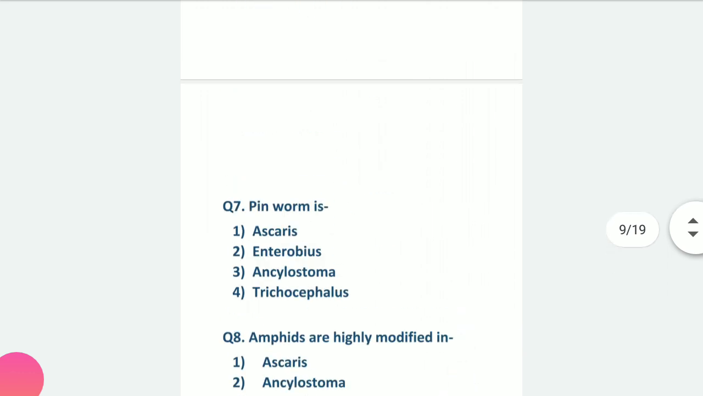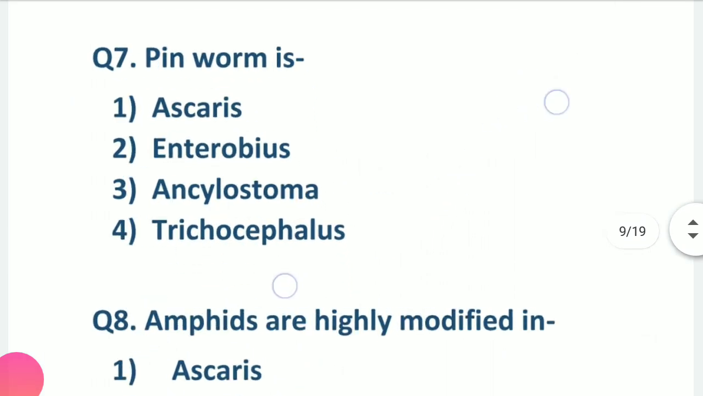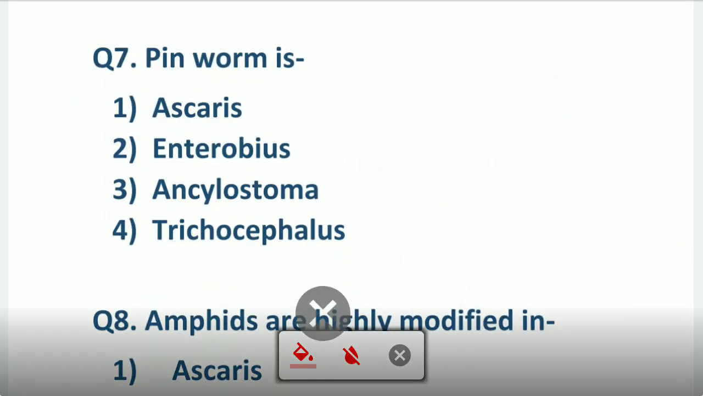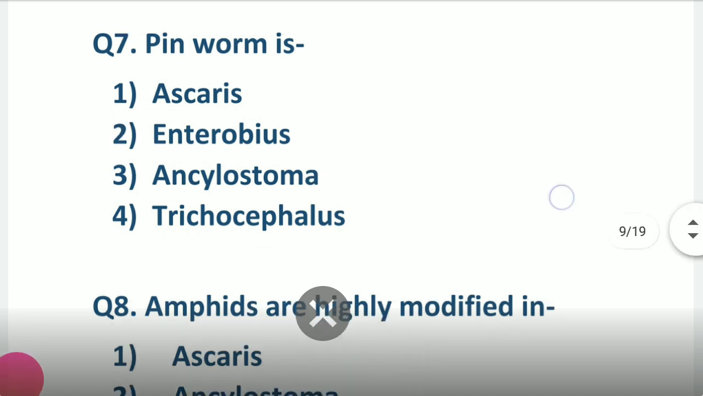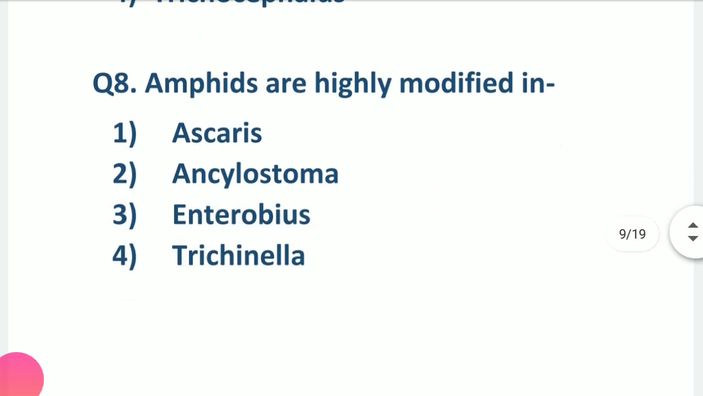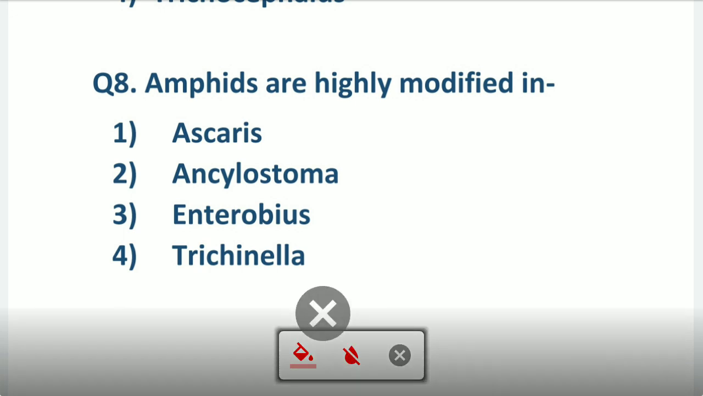Now coming to the next question, this is pinworm. Which is known as pinworm here? Enterobius. Okay, Enterobius is known as pinworm. Now coming to the next question, amphids. Amphids are highly modified in what? Amphids are highly modified in Enterobius. Okay, sorry, Trichinella. They are highly modified in Trichinella.